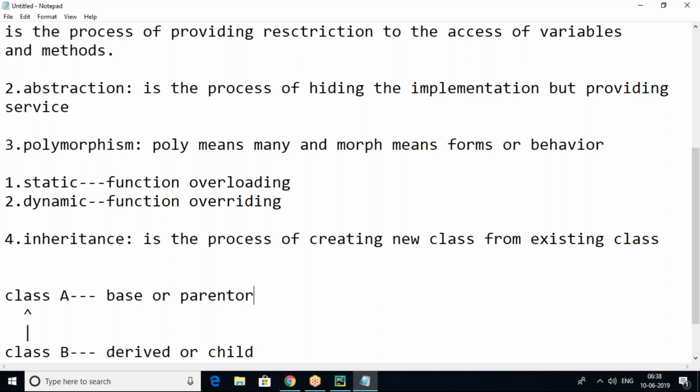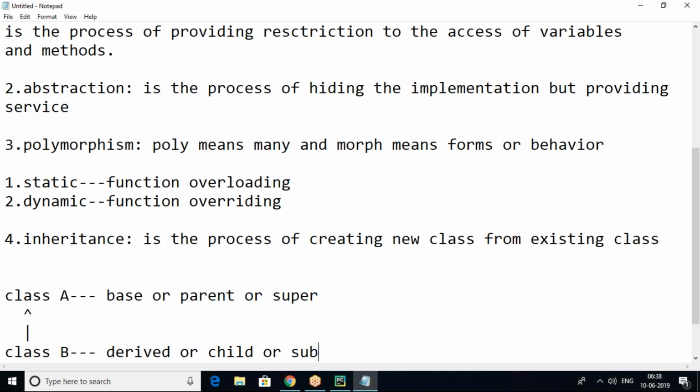Next, here, super class and here it is subclass. So if we say base class, we have to say derived. If you say parent class, you have to say child. If it's a super class, you have to say subclass. So this is inheritance. It's a process of creating a new class from an existing class.